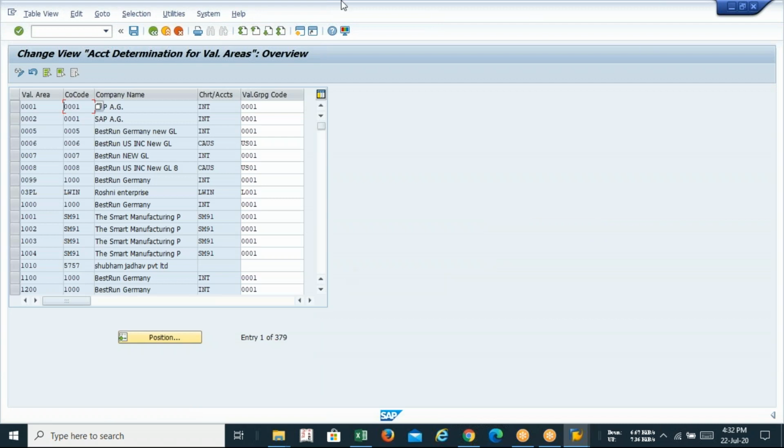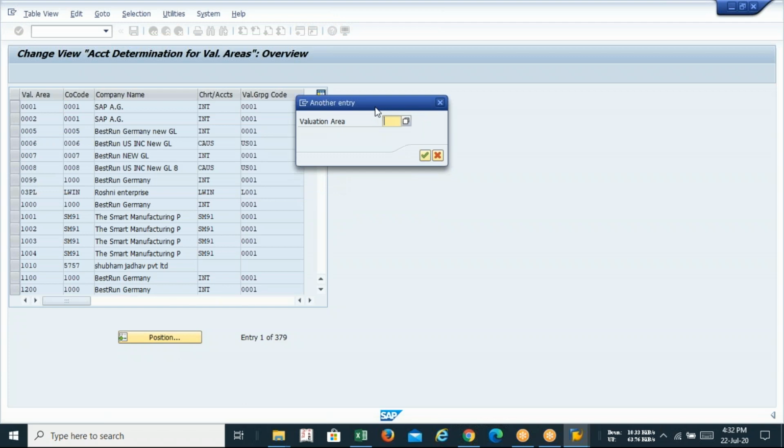Okay. So now click on the position. So guys, if you are getting this message like valuation area, just tell me what is the meaning of valuation area in SAP? I told you last class in material attribution. What is the meaning of valuation area? It is nothing but the plant. Okay, absolutely, it's our plant. So what is my plant? LAVA.